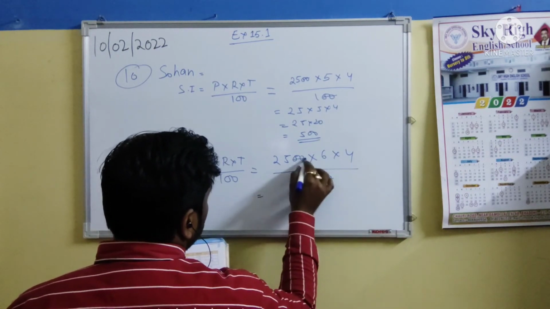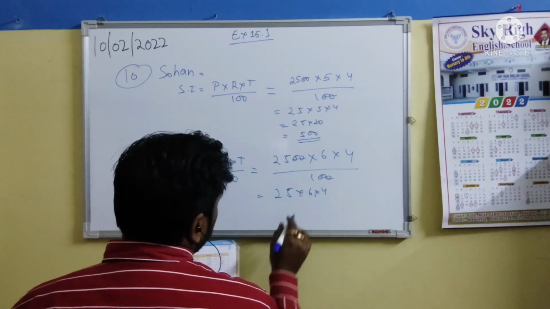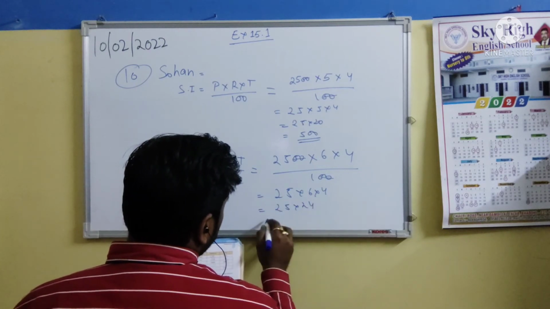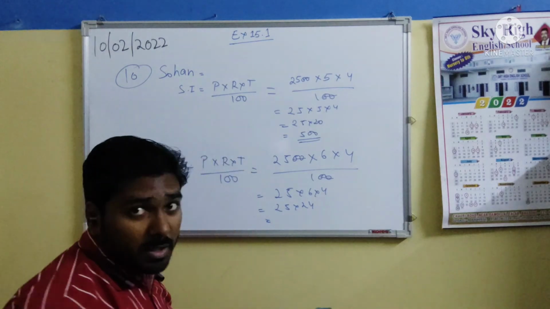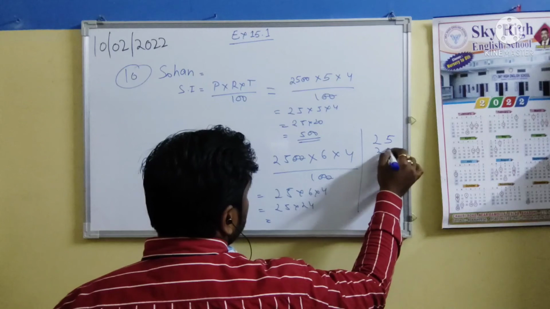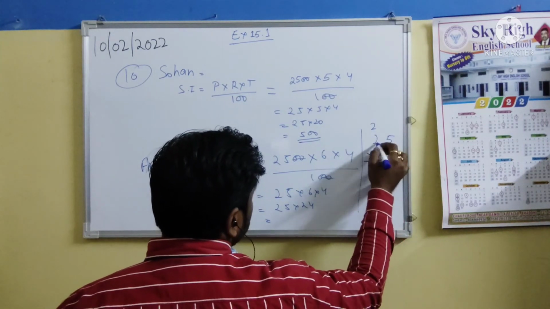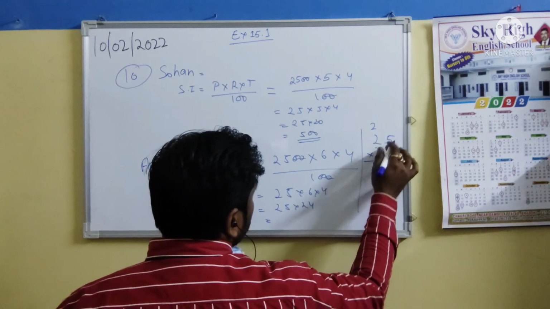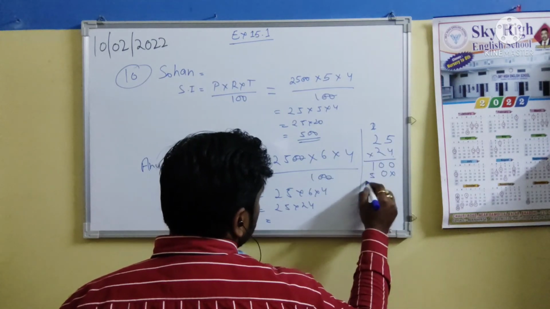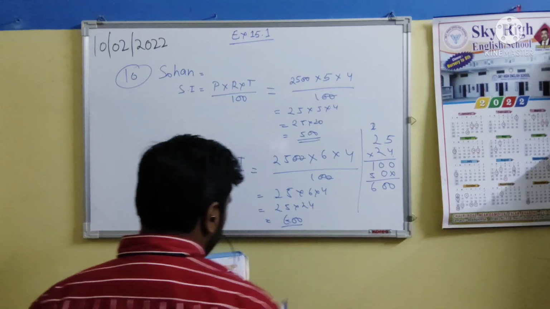So double zero cut from here. So 25 into 6 into 4. 6 4s are 24, so 25 multiplied by 24. Let's do the multiplication. 4 times 5 is 20, so 0 and carry 2. 4 2s are 8 plus 2, 10. 2 5s are 10, carry 1. 2 2s are 4 plus 1, 5. So that is 600.